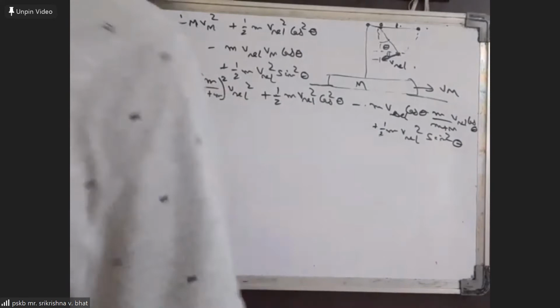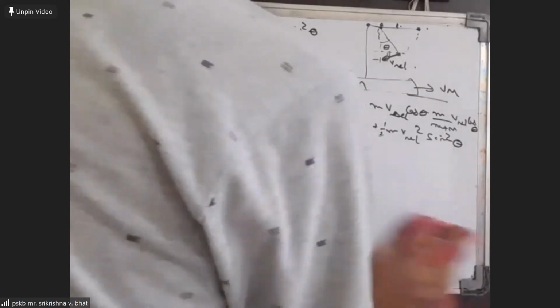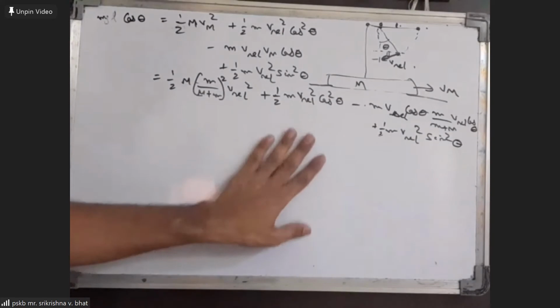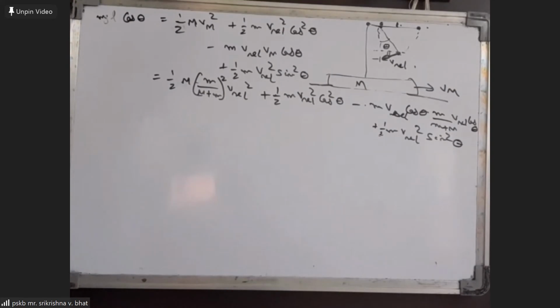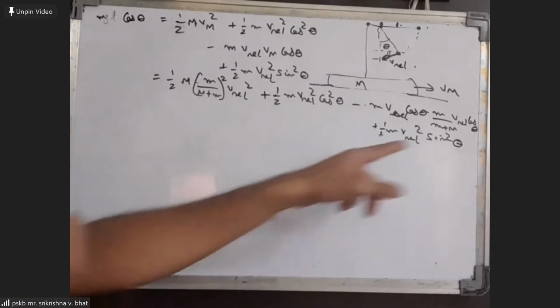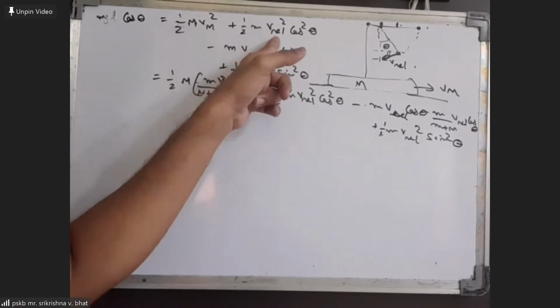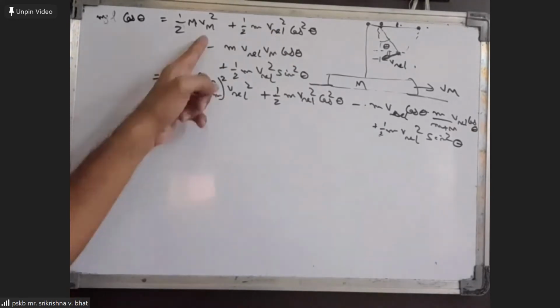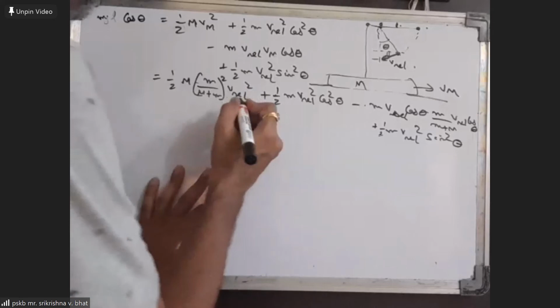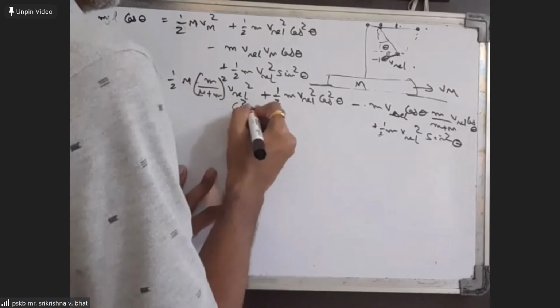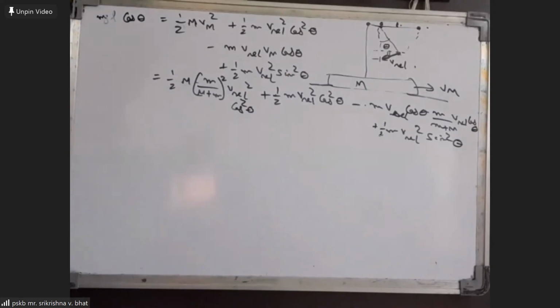Sir, when you were substituting the VM value in the first term, shouldn't there be a cos square theta over there? VM value, yeah, it should be a cos square theta. You're talking about this particular case? No, sir, the earlier term. This term, the earlier first term? Yes, sir. Yes, cos square theta should be there here. Correct. Cos square theta also should be there.